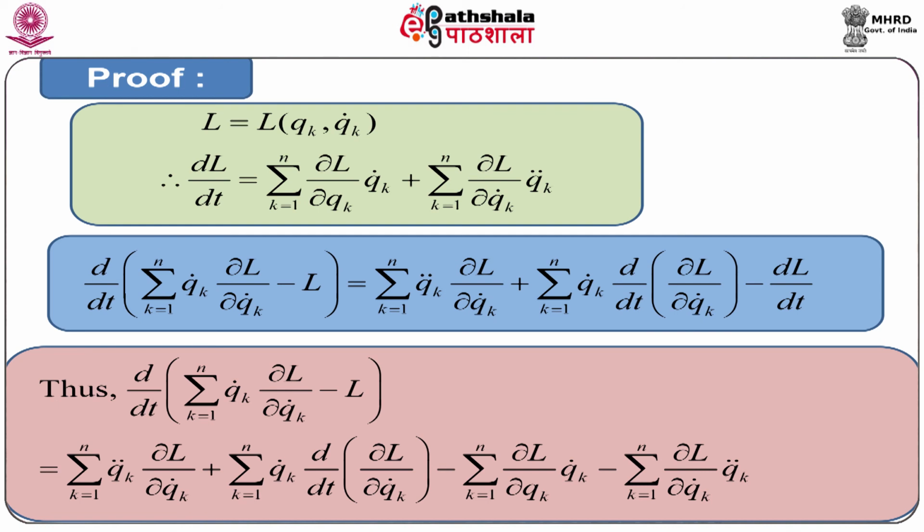Next, differentiating L with respect to time t ordinarily, we get dL/dt. If we substitute dL/dt from here, we get the last line. First and last terms cancel each other, so we have only these two terms.